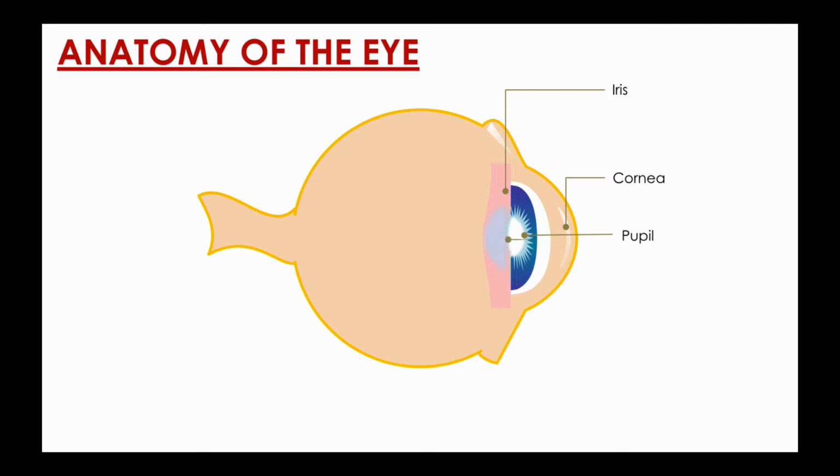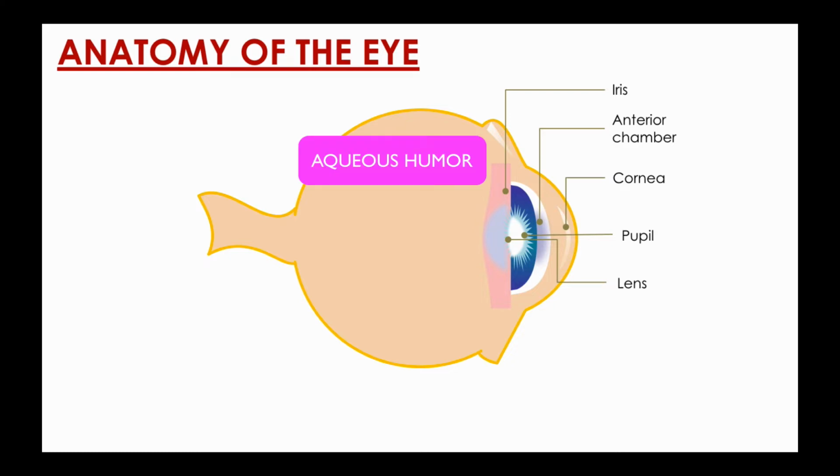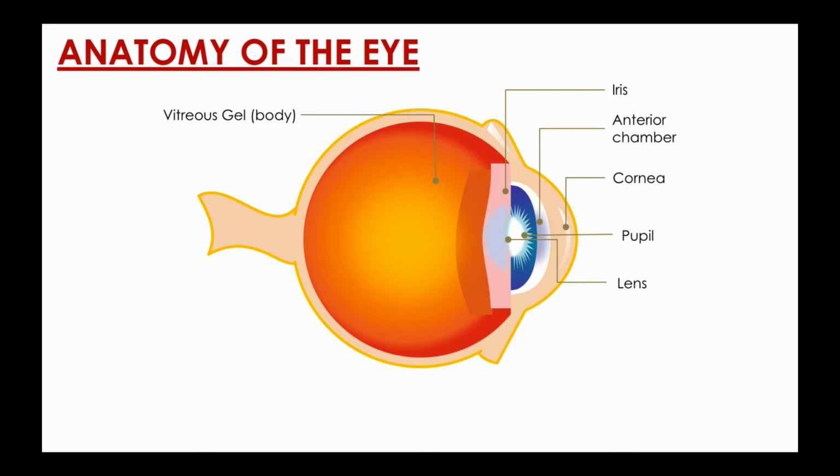The lens is an important part of the eye anatomy that allows the eye to focus on objects at varying distances. The anterior chamber is the space that is behind the cornea and in front of the iris. The anterior chamber is filled with a clear, watery fluid called aqueous humor. The last space, behind the lens, the vitreous chamber, contains a thick, gel-like fluid called vitreous humor or vitreous gel.